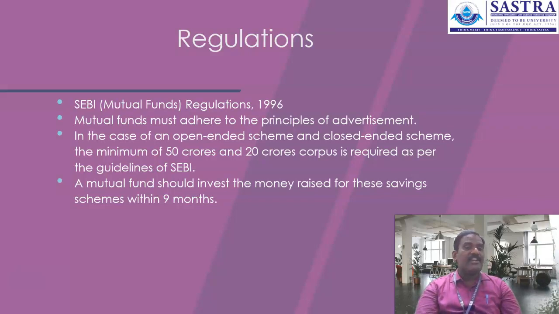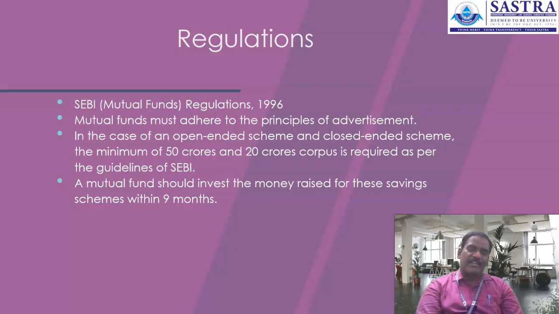Then, in the case of regulation, for the open-ended schemes and the closed-ended schemes, a minimum corpus of 50 crore and 20 crore is required as per the guidelines of the Securities Exchange Board of India. It means 50 crore in the case of an open-ended scheme: if you, as an asset management company, are going to start a scheme, you need to mobilize the minimum capital, the minimum investment to be collected from the investors. That concept we call a corpus. At least 50 crores must be collected, minimum.